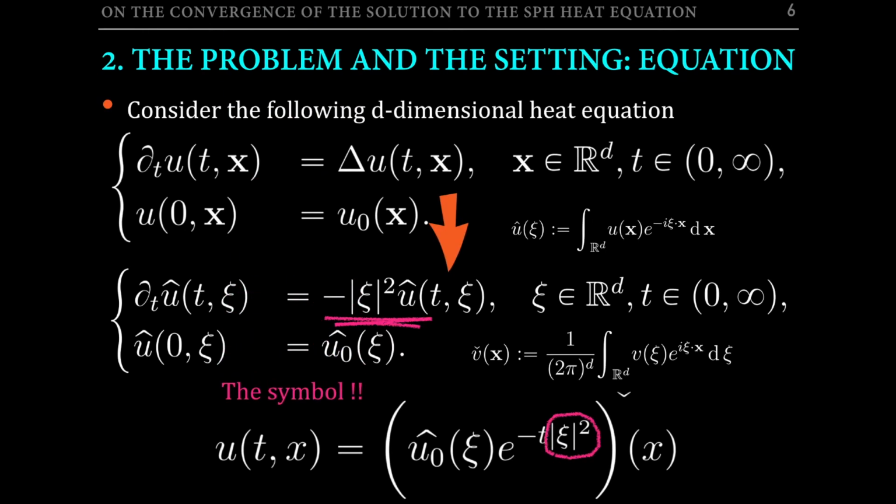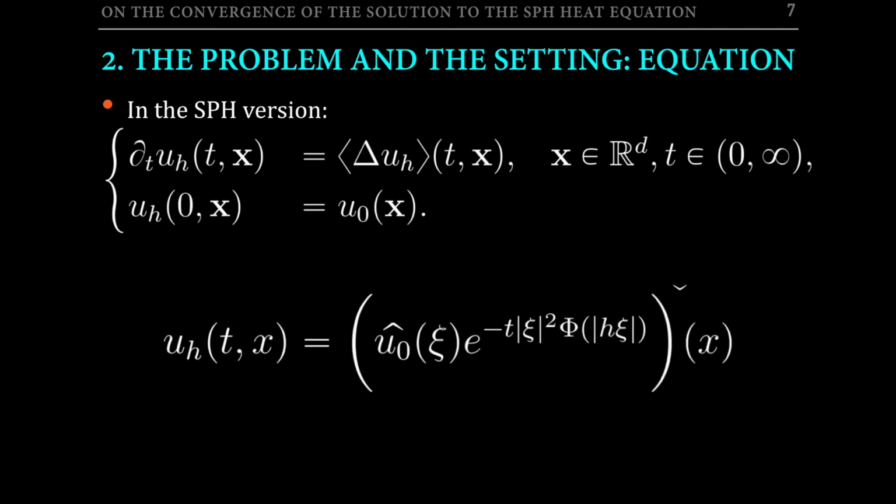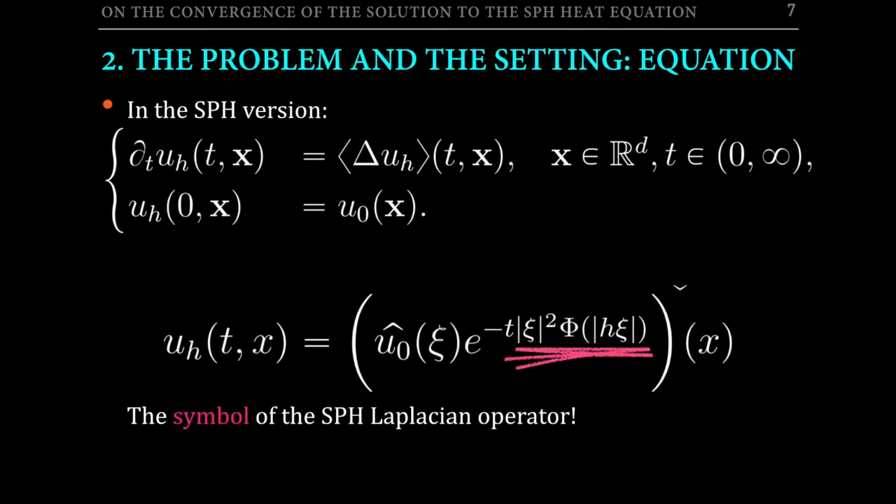Note here this minus chi square, which is the symbol of the Laplacian operator. The symbol of the operator is simply its Fourier representation. It's important to keep this in mind because in the following I will be comparing the symbol of the exact Laplacian operator to those of the SPH versions. Okay, now consider the SPH version of the heat equation in which the exact Laplacian operator has been replaced by an SPH one. The exact solution is already known and is given by this expression, and here we have introduced the symbol of the SPH Laplacian operator.